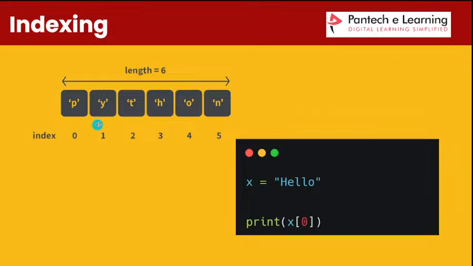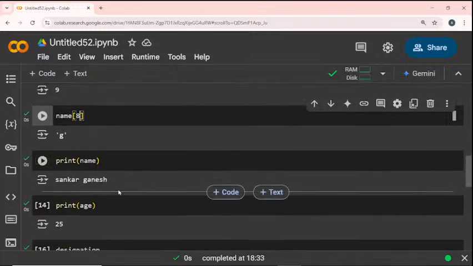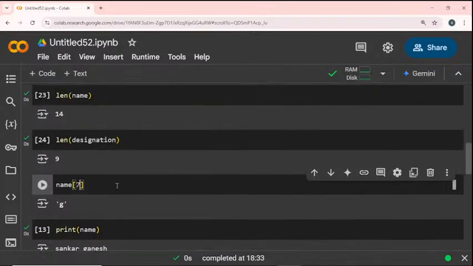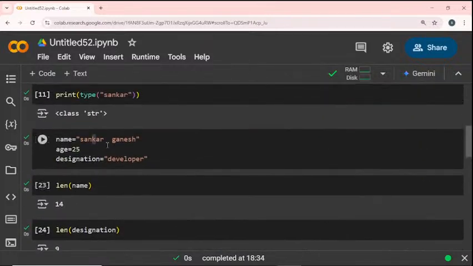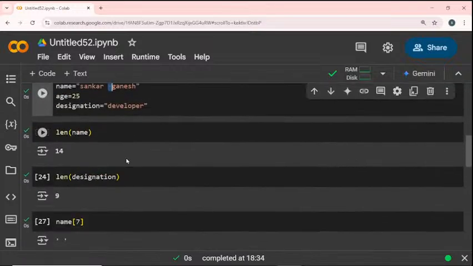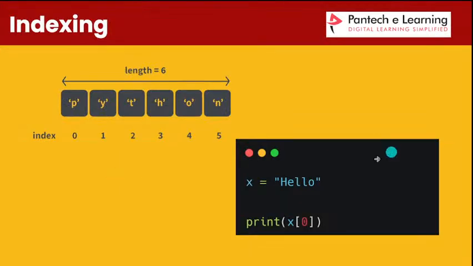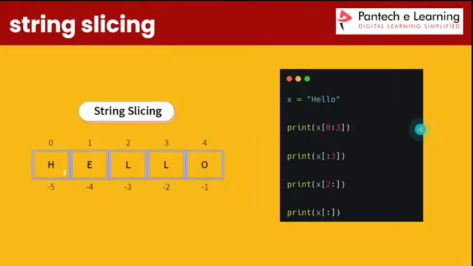Yeah, Harini, Ramu 7. So what is the meaning of 7? Oh, if I give a 7, okay, fine. If I give the 7th index, in my name the 7th index is a space character. You see that? That is a space character, so the output shows an empty space, inside the quotation marks. So this is the indexing value.